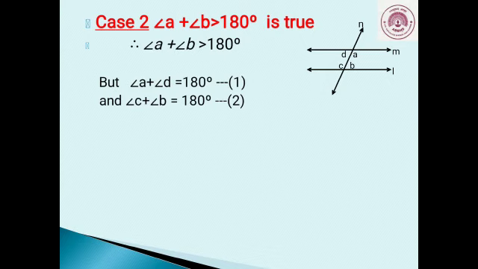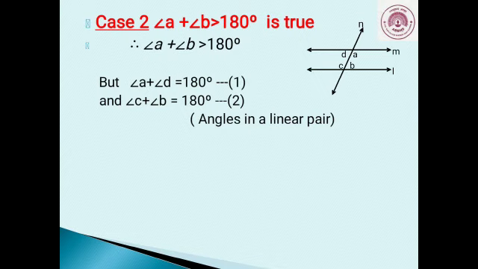Therefore, angle A plus angle D equals 180 degrees. Let that be equation number 1. Also, let angle C plus angle B equals 180 degrees be equation number 2. The reason here is angles in a linear pair.